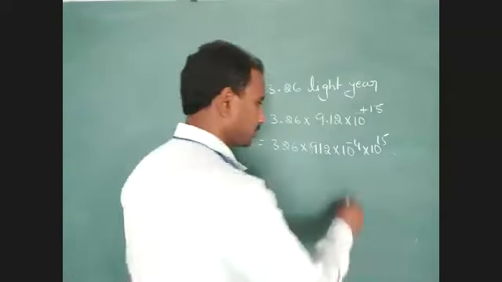Just once again, we have to do this problem. 326 into 946. Just change that value. Light year value, how much? We got 9.46. Note down this one.